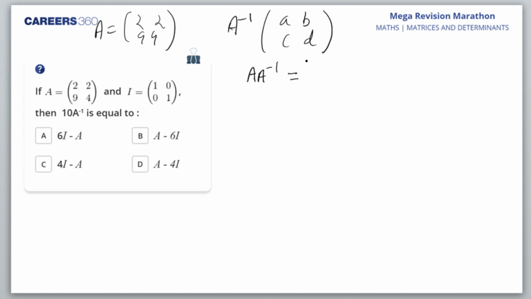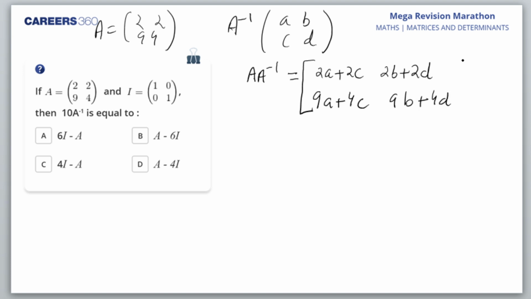So I'll multiply A into A inverse. What do I get here? I get 2A plus 2C, that would be the first element. Then 2B plus 2D, that would be the second element. And 9 4 into A C, so I'll get 9A plus 4C. Then I'll get 9B plus 4D. This is A into A inverse. Now, this would be the identity matrix. Yes, Tarun, you're right. A into A inverse is the identity matrix, so 1, 0, 0, 1. That's what I'll get.